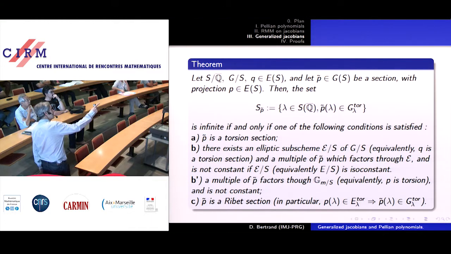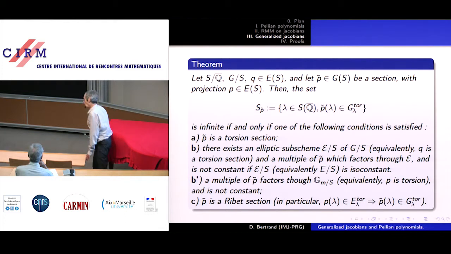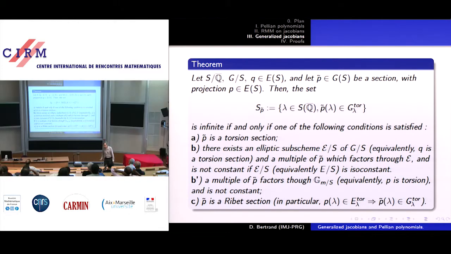And we look at this set, and it's usually finite, bringing non-Pellian polynomials, but it brings infinitely many Pellian polynomials if and only if one of these four exceptional conditions is satisfied. So you see there are more than before in the case of abelian surfaces; the situation is different, so there is an increase of special cases. But the idea is exactly the same.